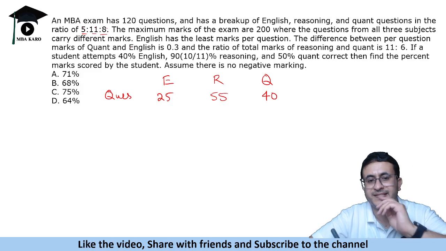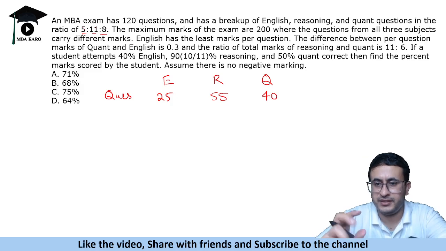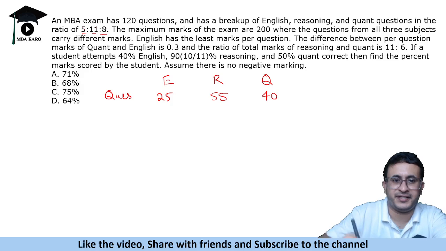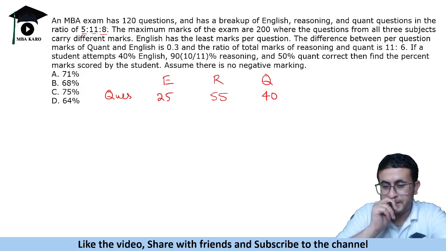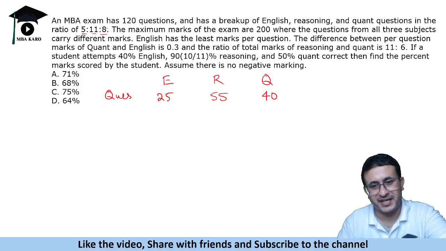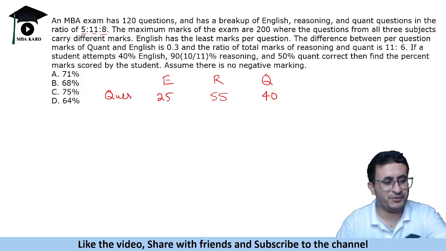Okay, so the questions in each of the sections are different, right? It says English has the least marks per question. So this means English has less weight also. So the people who are weak at English would be happy attempting this paper so that they can get a good score on this examination.